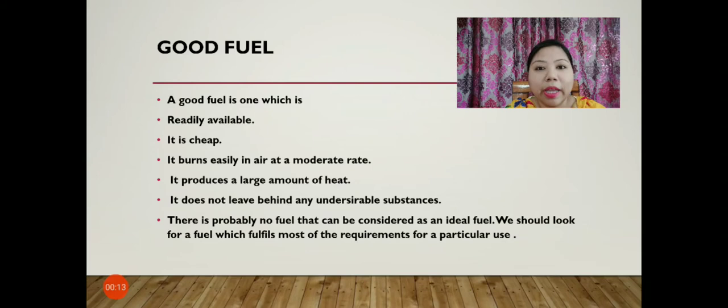Now let us look at the characteristics of a good fuel. When do we call a fuel good? A good fuel is one which is readily available. That means it should be easily available. It should be cheap. It should burn easily in air at a moderate rate. It should produce a large amount of heat. It should not leave behind any undesirable substances. So when these characteristics are fulfilled by any type of fuel, it is considered to be a good fuel.